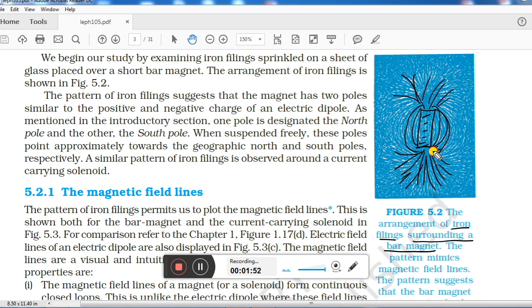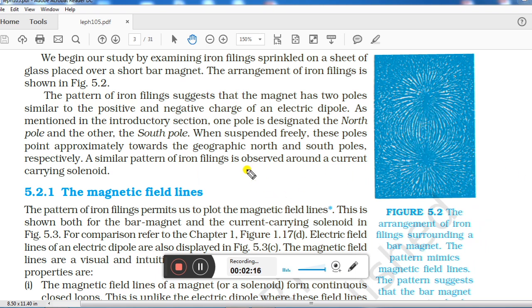Here in this case what was it showing? Actually it was showing magnetic field lines. This arrangement of iron filings in a particular way is showing magnetic field lines around the bar magnet kept there. About these things only, about magnetic field and about bar magnet, we have to study today in our video. So like in the last video I told you about bar magnet, let us talk about it once more.